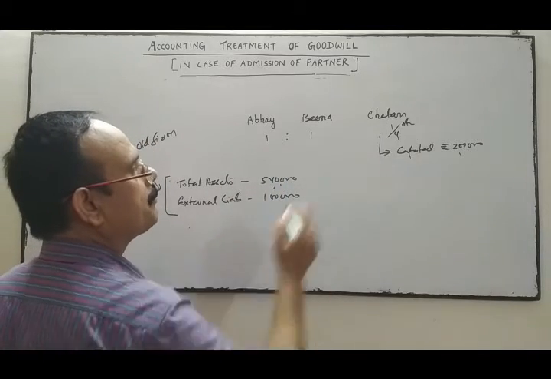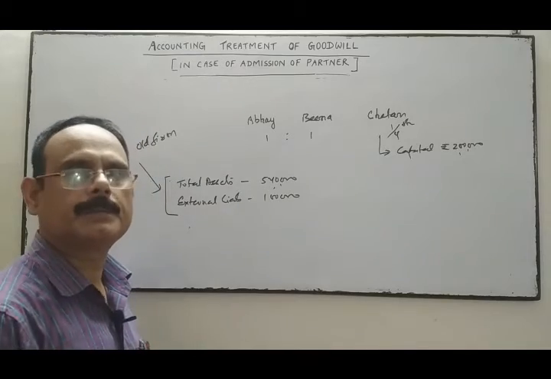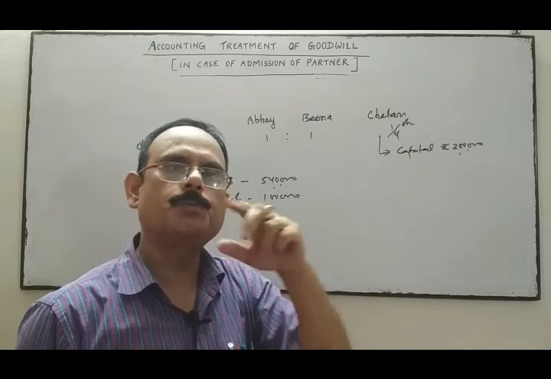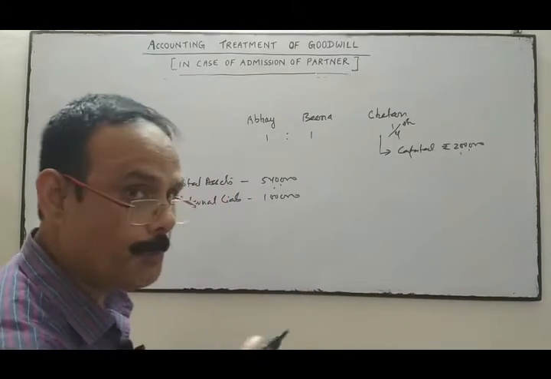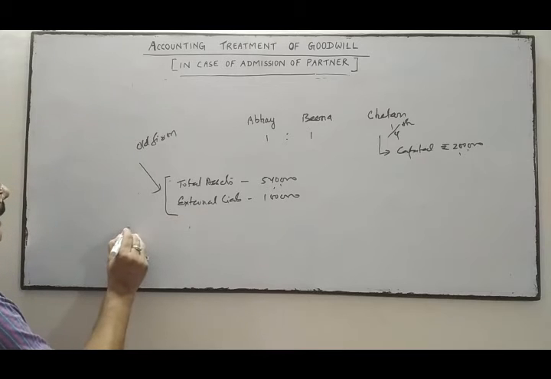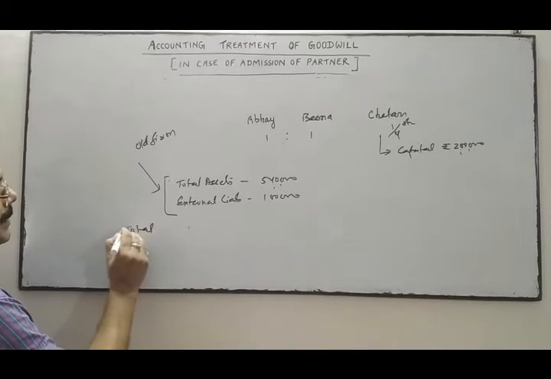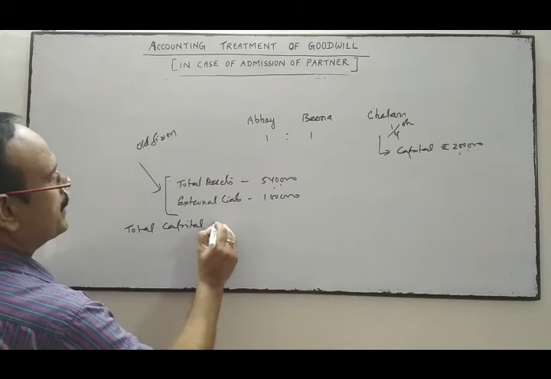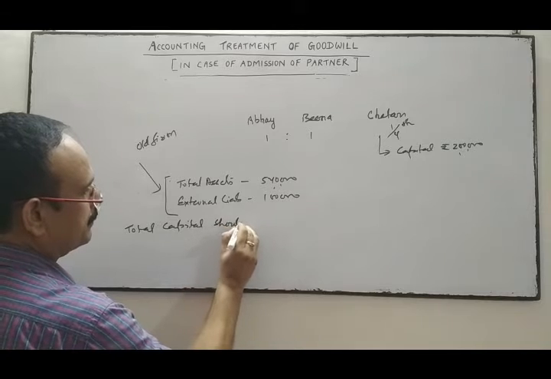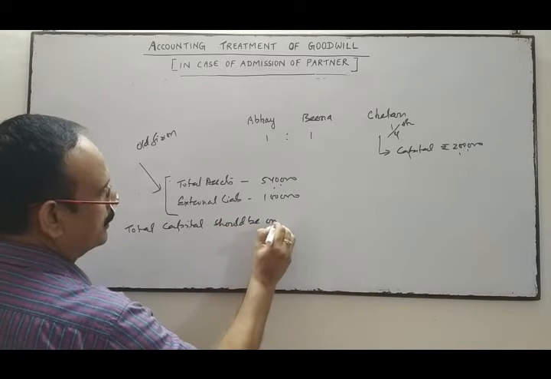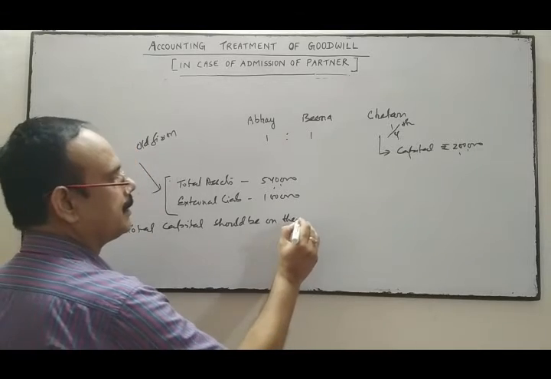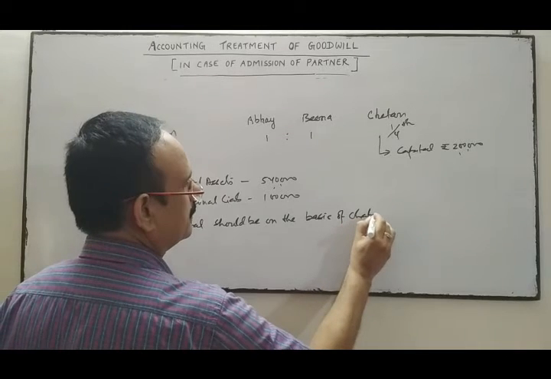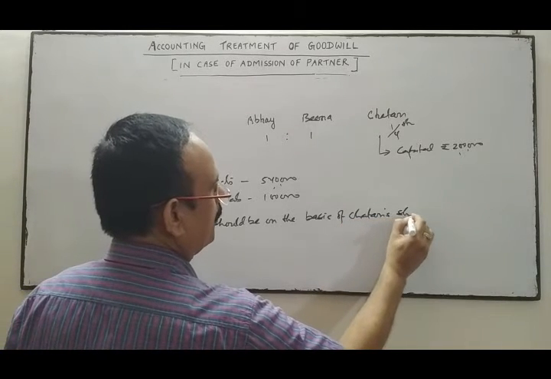Now, first of all, we will find out, on the basis of Chetan's share of profit and the capital contributed by him, what should be the total capital of the firm?